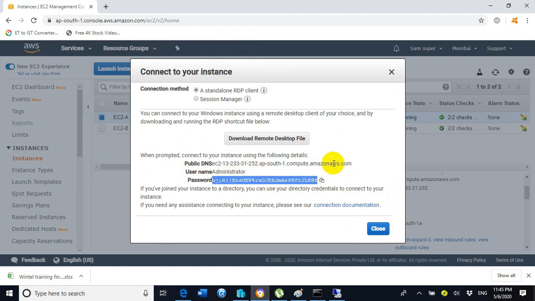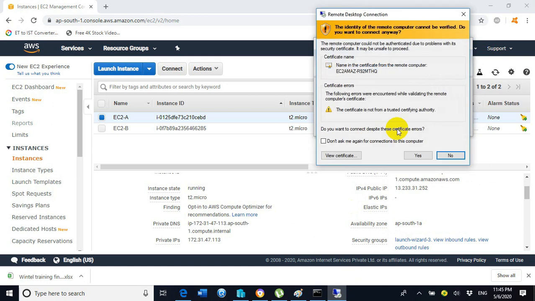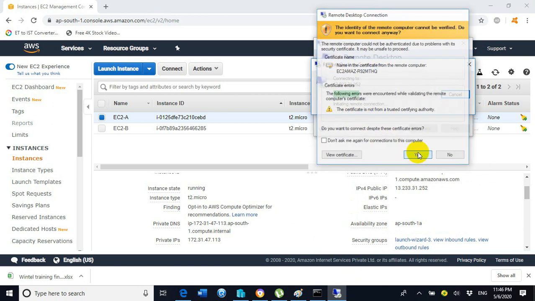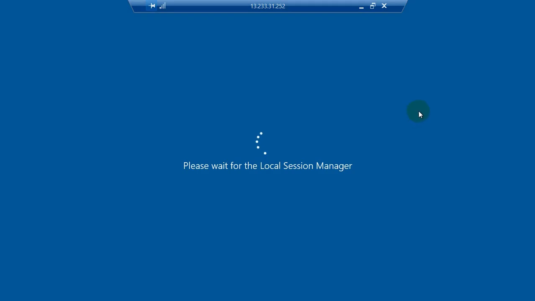Copy the password. Now the password has been copied, and go to the EC2 instance, that is the remote management console. Now paste the password you just copied, click on OK, click on yes. Now you are getting the RDP connection of the EC2 instance A.